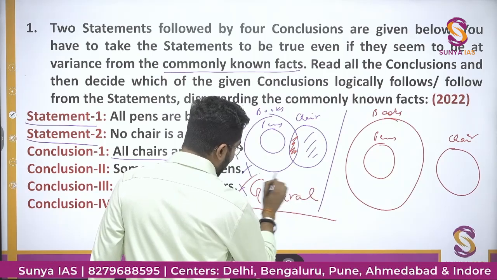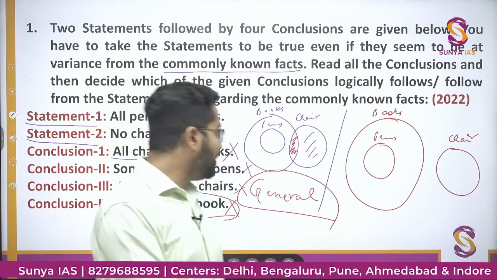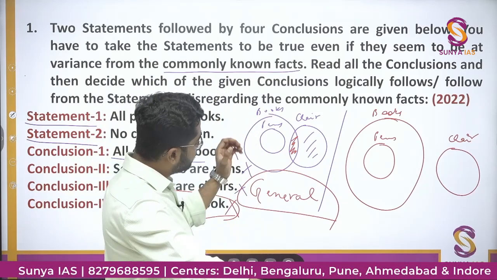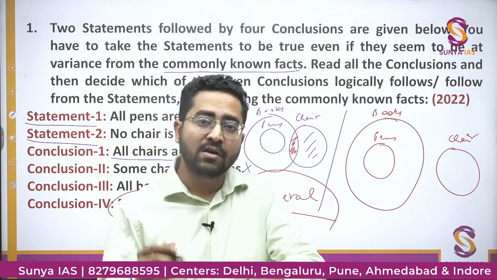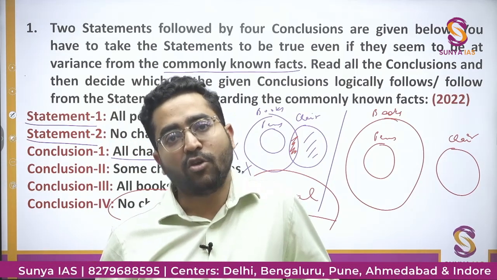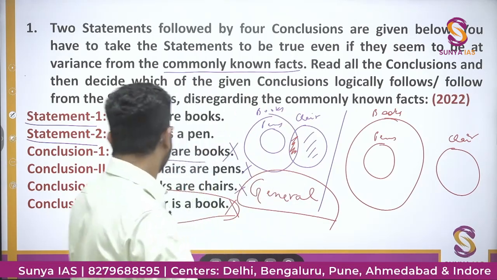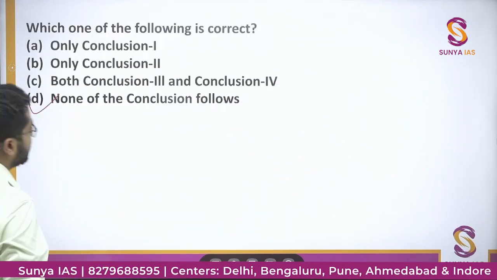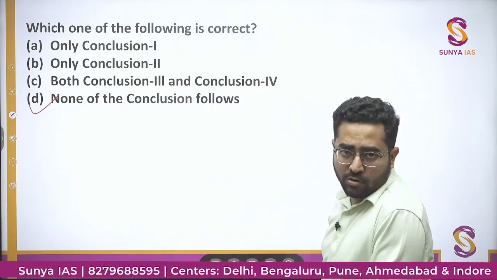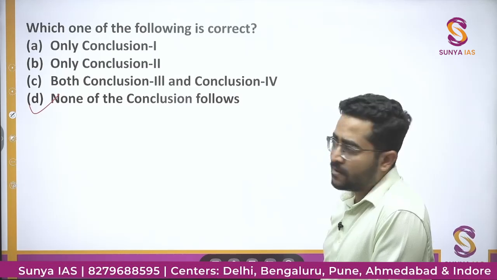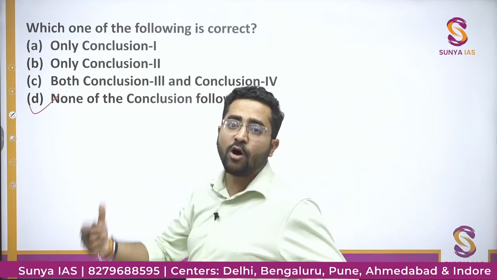Where you try to intersect as many circles as possible so that you can interpret more relations, and then after negating the other options following your general Venn diagram, you should try to make the Venn diagram again. So this was our first question. I think you must have got a decent level of clarity in solving the question. After 2 to 3 questions you will start to understand how we are approaching.